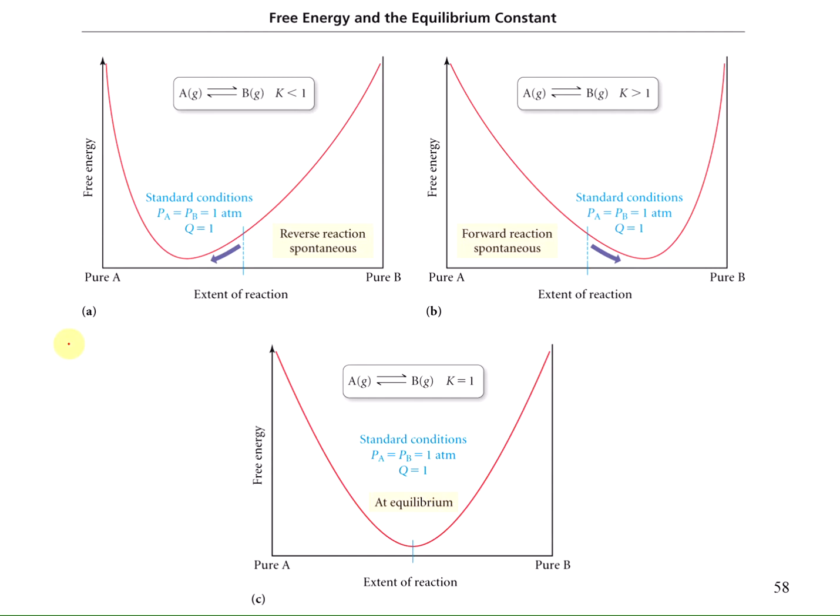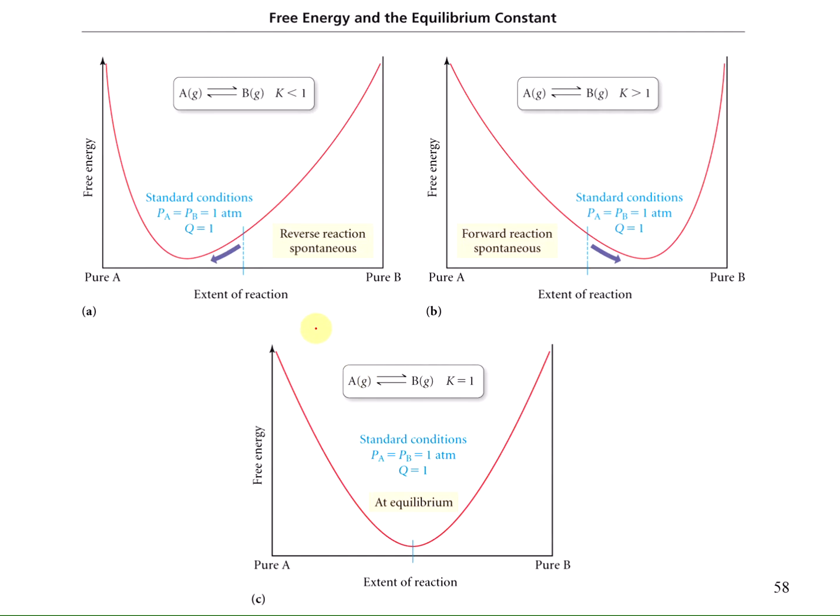Here we've got 3 different reactions. In this first one, where we have A going to B, we have an equilibrium constant of less than 1. So because the equilibrium constant is less than 1, the reaction lies more towards the reactants. The second one, we've got a reaction where the K is larger than 1. So in this one, the equilibrium lies to the right, where there are more products than there are reactants. And in case C, we have a K value of 1, so there are equal amounts of the products over the reactants.